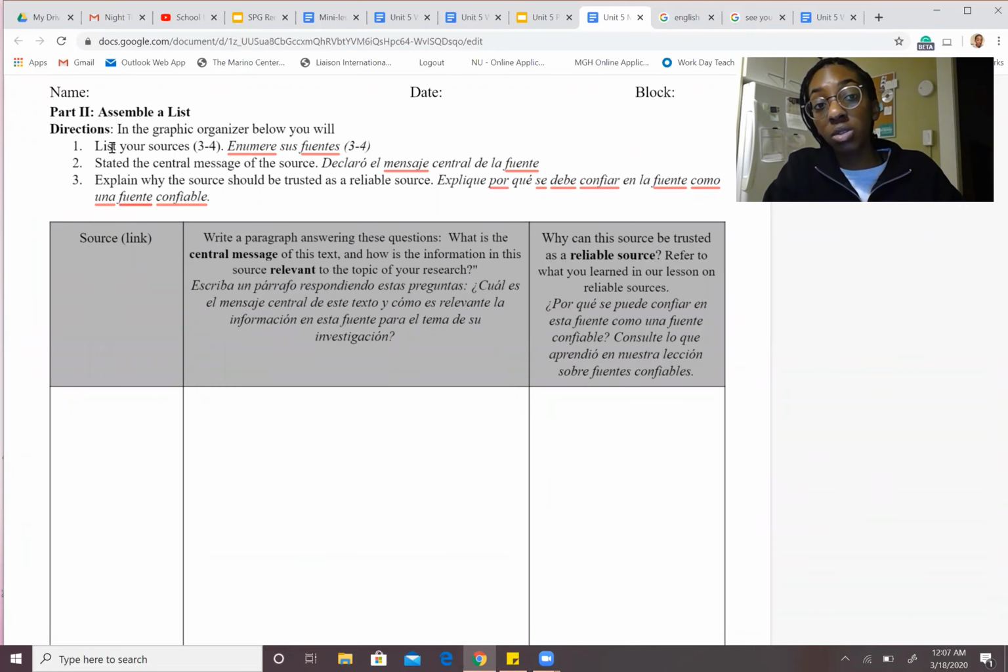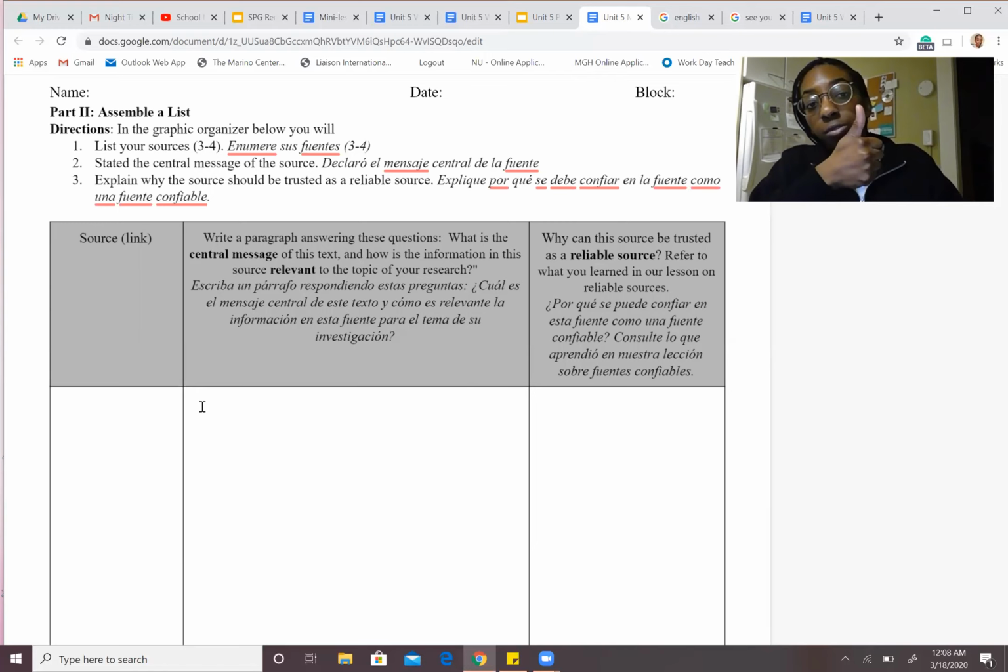So in this list, you are to number 1, list 3 to 4 sources. We have already provided 2 sources for you, and you can find those sources on Google Classroom, and it is titled Sources of Religions. And you will click on that, and you will see 2 links under each of the 5 world religions that we are focusing on. Make sure you click on the one that you are doing. So you can use 2 of those, but in addition to those 2, you need to find 1 to 2 more that you're going to put on this Mini-QPA, on your annotated bibliography.